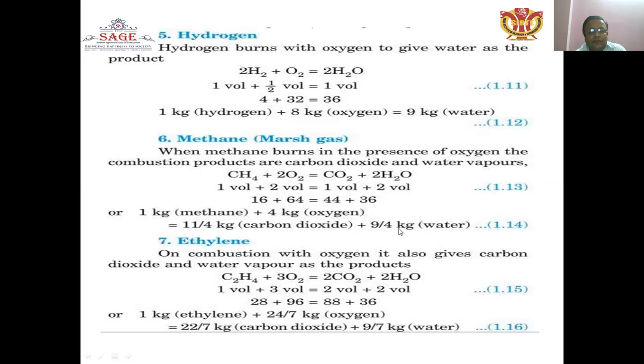This is equation 1.14. The next point is ethylene, which on combustion with oxygen also gives carbon dioxide and water vapor as the products. C2H4 plus 3 parts of oxygen is equal to 2 parts of carbon dioxide plus 2 parts of water, that is, 1 volume plus 3 volumes is equal to 2 volumes of carbon dioxide plus 2 volumes of water vapor. Similarly, on the mass basis, 1 kg of ethylene plus 24 by 7 kg of oxygen is equal to 22 by 7 kg of carbon dioxide plus 9 by 7 kg of water, described in equation 1.16, and the volume basis equation is 1.15.